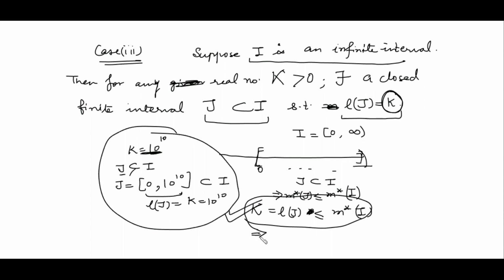This implies that the measure of I should be infinity, because it is always greater than or equal to a positive real number k, and k can be any large number. Therefore the measure of I is infinity, which is nothing but the length of I. This is what we wanted to prove. Whenever I is of infinite length, the outer measure of I is equal to its length. So with this, the proof that the outer measure of an interval is its length is complete.